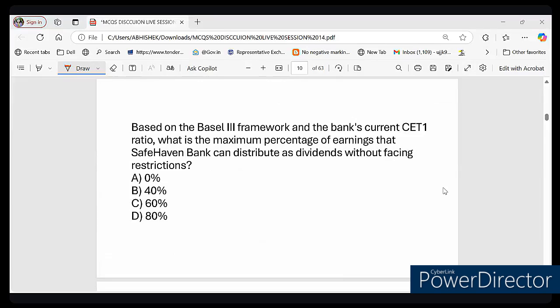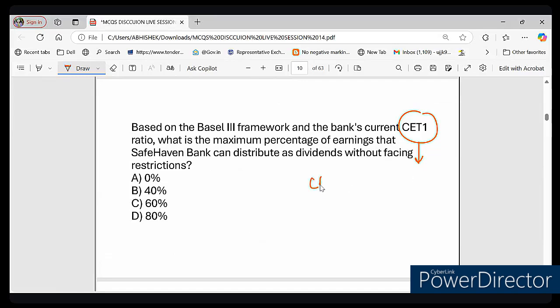Okay, great. So now, here you can see that this bank has a CET1 ratio of 7.5%, right? Management is thinking about increasing their dividend payout, but there is a rule that they must maintain a minimum CCB ratio before distributing profit. You can think of this CET1 ratio as a financial health meter for a bank. The higher the CET1 ratio, the healthier the bank. You must know it.